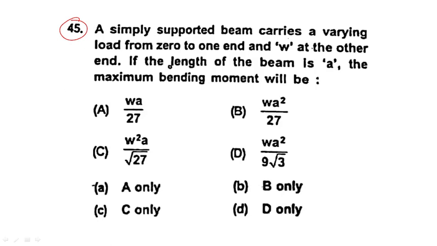A simply supported beam carries a varying load from 0 at one end and W at the other end. If the length of the beam is A, the maximum bending moment will be, right? All of you draw please. I will take water for 1 minute. Kindly all of you draw the diagram so that we can understand this one.